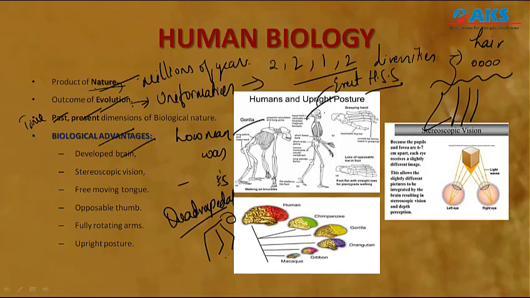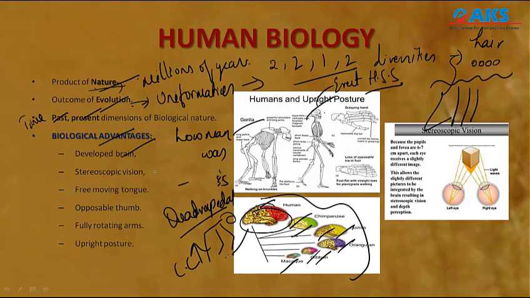Well developed brain. If you consider primates, humans have a very well developed brain, that is, a larger cranial capacity. The cranial capacity of human beings is higher than the other primates. So this is the cranial capacity of chimpanzee, gorilla, orangutan, gibbon and macaque. You can see that because of this advantage, man became unique in the animal kingdom.